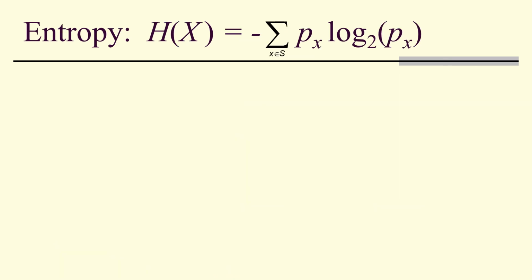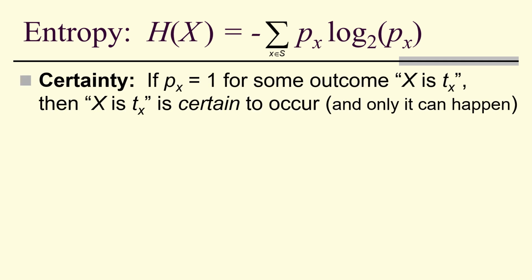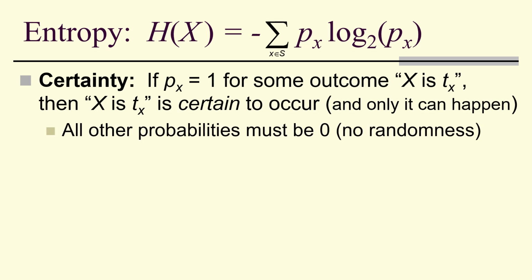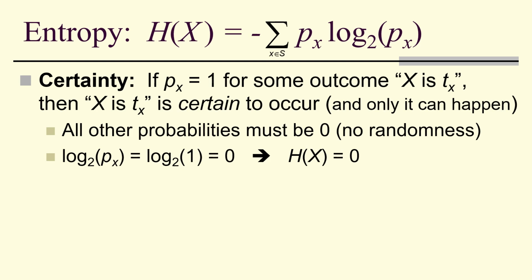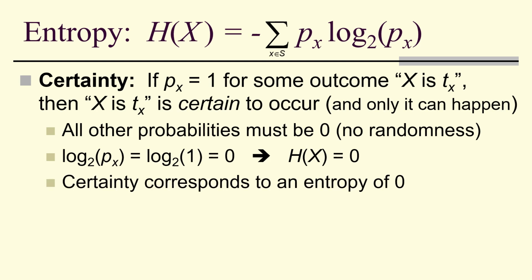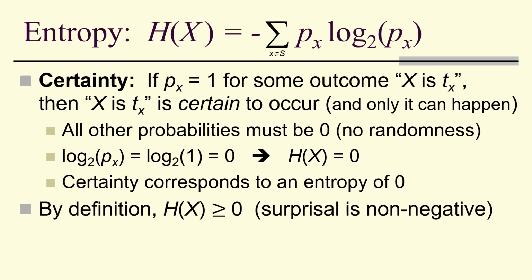So we have the entropy of a variable capital X, and I want to look at certainty. If p sub x is 1 for some outcome, then that outcome is certain to occur, and it's the only thing that can happen. All other probabilities have to be 0. There is no randomness. And that means we only look at the non-zero probabilities, and the only one we have is p sub x equals 1, but the log base 2 of 1 is 0. So therefore, the entropy must be 0. Certainty corresponds to an entropy of 0.